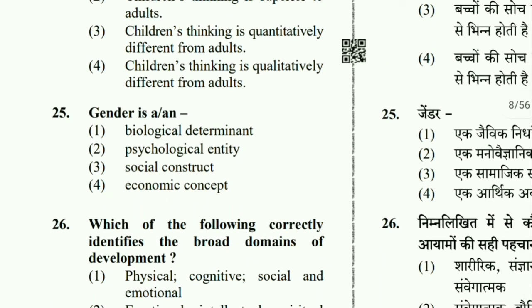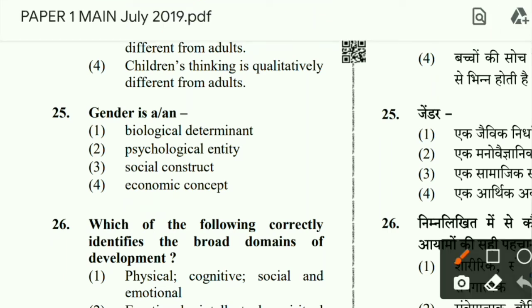Then gender is an... This is a very much straightforward question. It is directly written in your syllabus. Gender as a social construct. Gender is a social construct because it refers to the socially constructed characteristics of men or women. It is different from sex. Sex means biological characteristics, but gender means norms, rules, relationships between groups of men and women, and it varies from society to society. It is a dynamic thing, so it is a social construct.